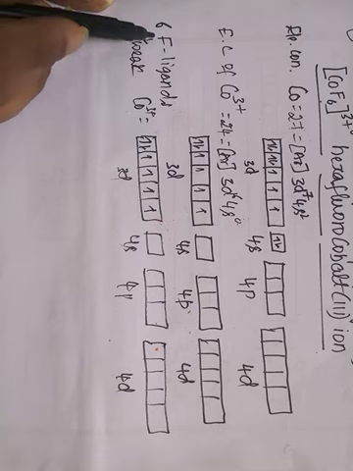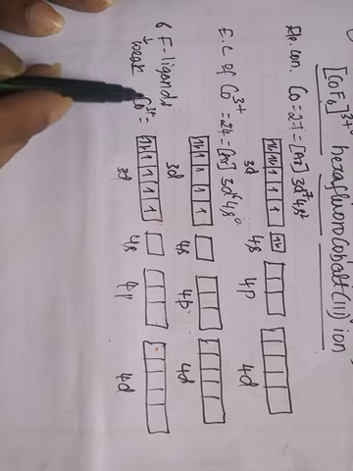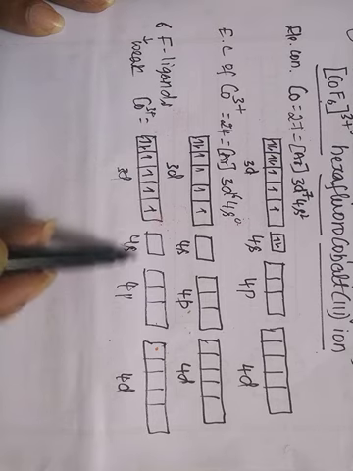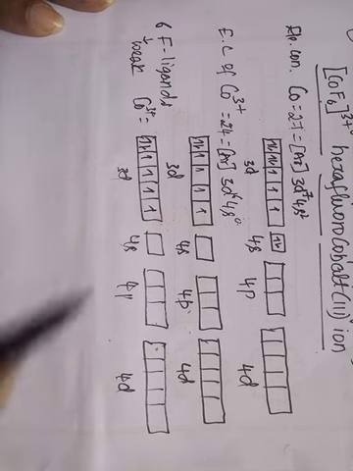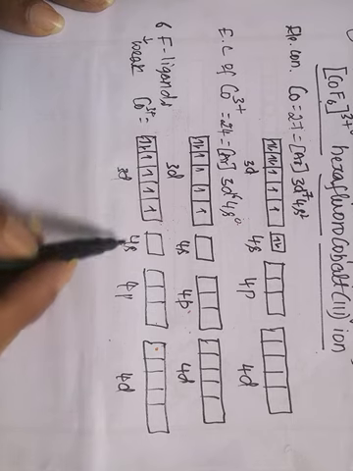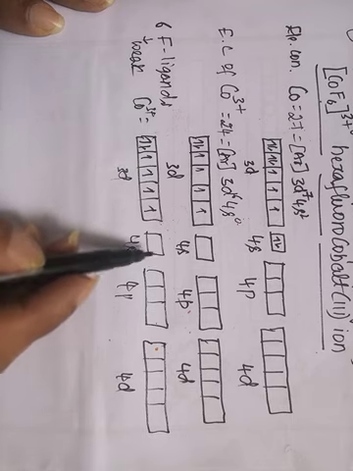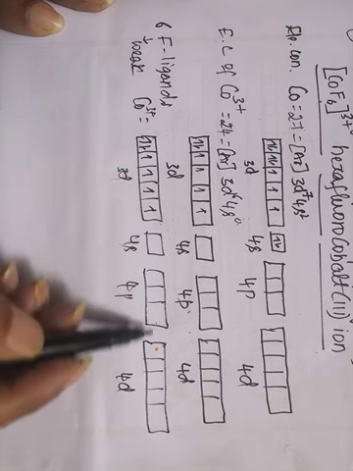So the Co3+ ion will provide six orbitals: 1, 2, 3, 4, 5, 6.